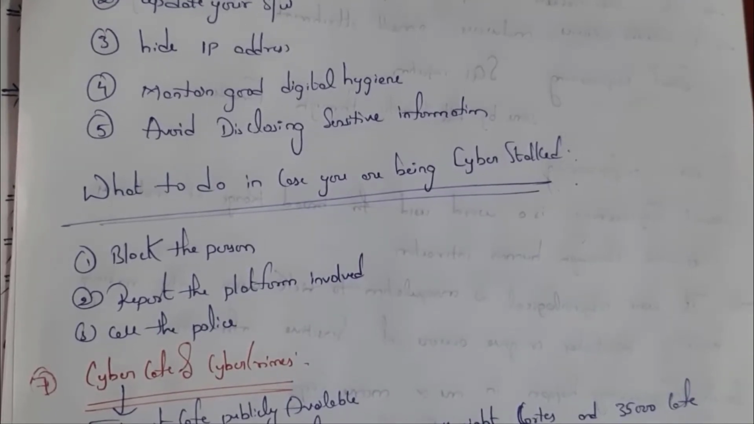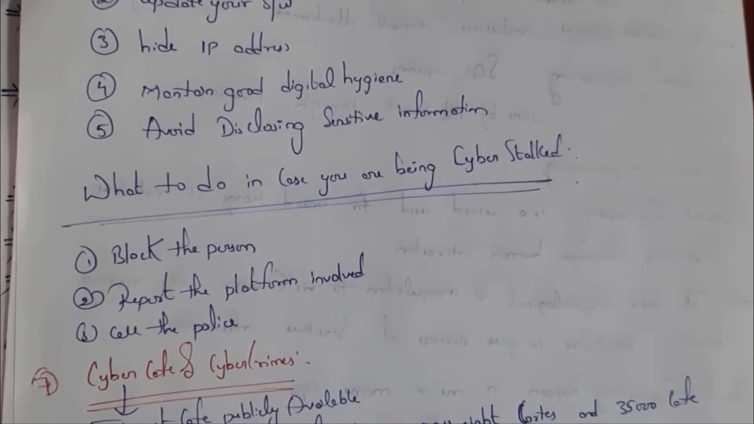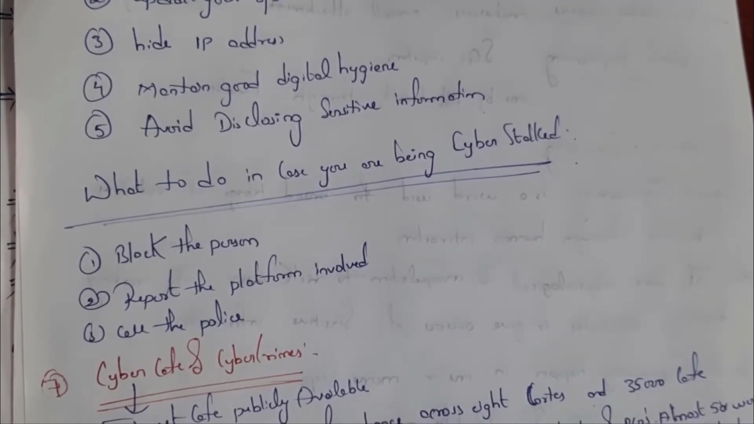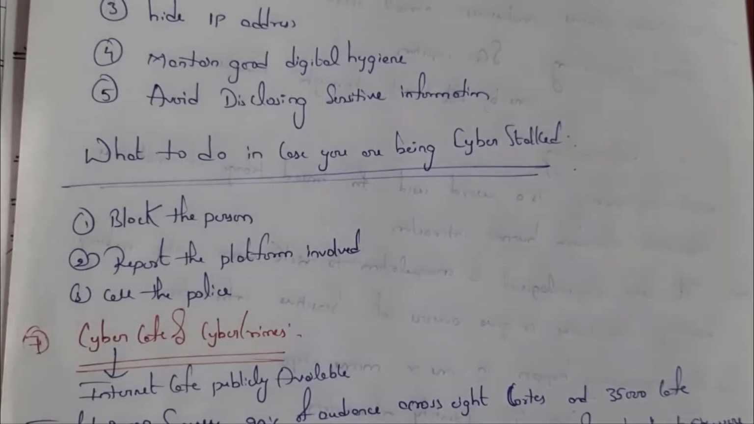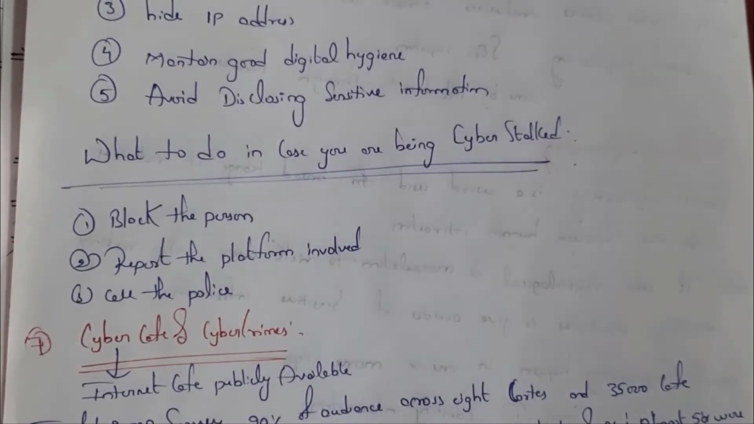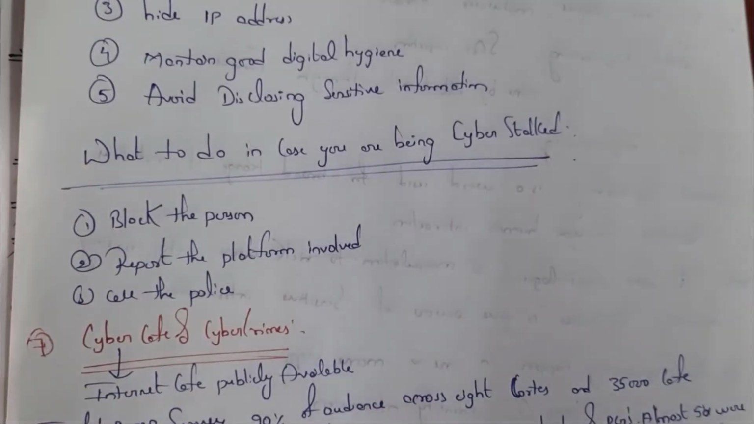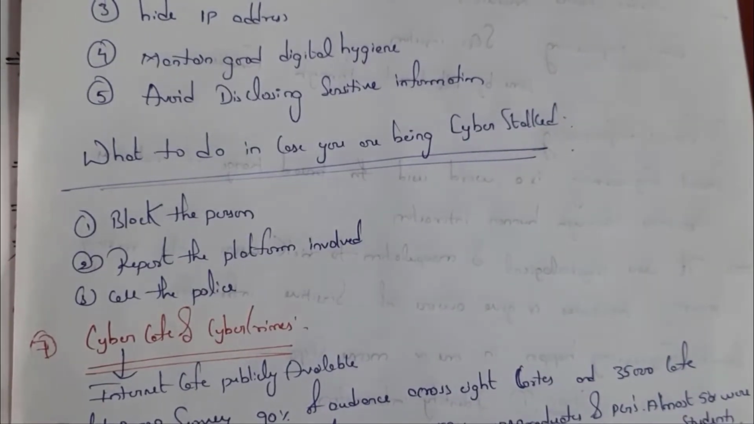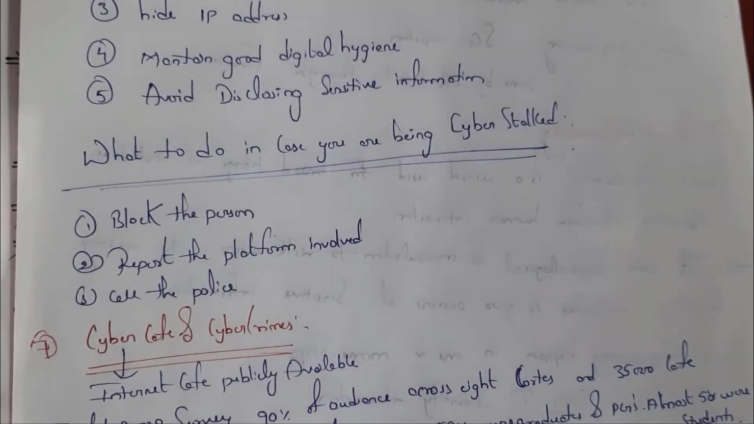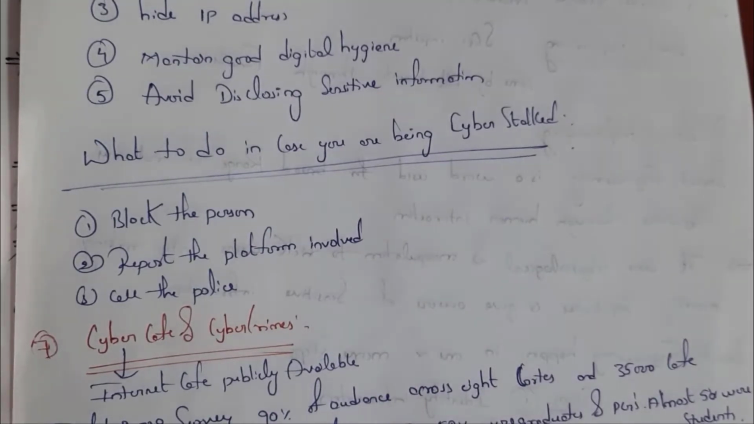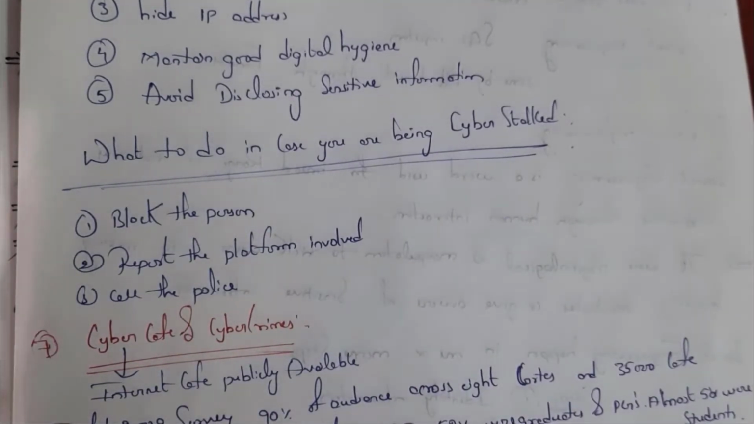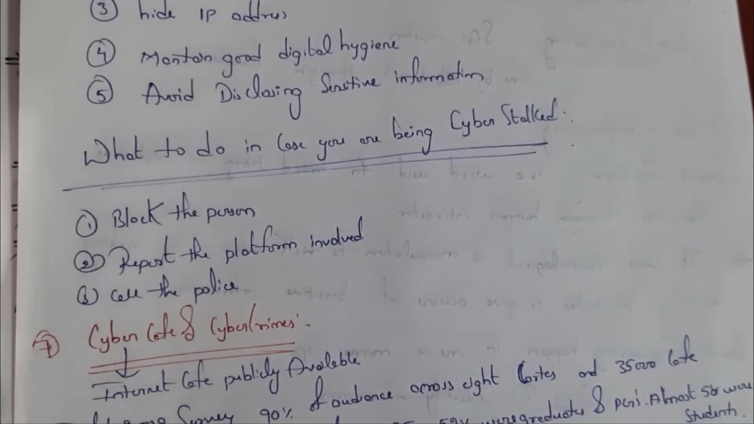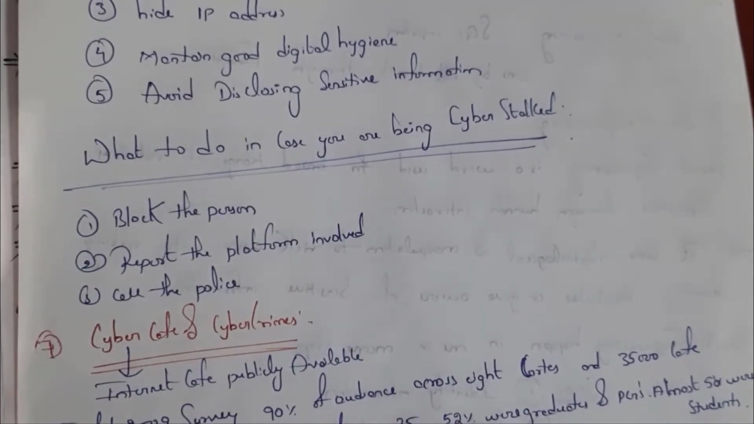And what to do in case you have been stalked. First one is block the person. If any person is blackmailing or harassing, then the first step is to block that person. Next step is report to the platform. See, if that person is blackmailing on WhatsApp, report him to that particular platform, that is WhatsApp. Next, last step is call the police. These are the 3 steps that you need to follow.